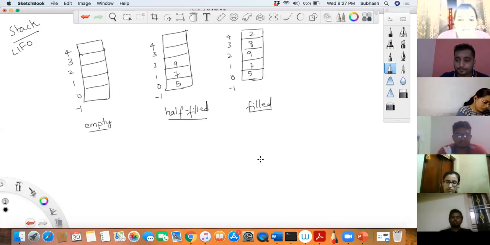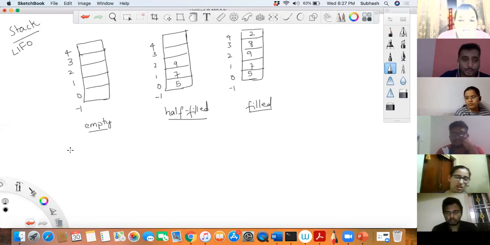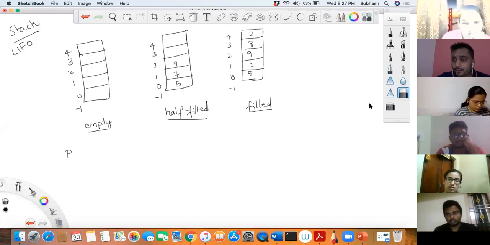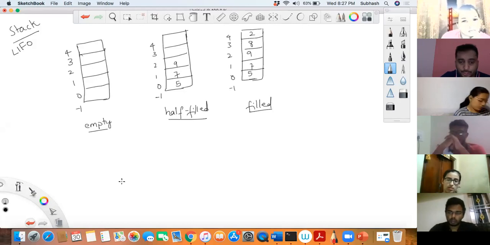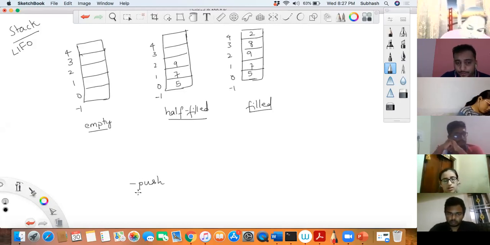Now on a stack, Akshata, can you tell me how many operations can be done on a stack? What all operations can be done on a stack? Push. You can do a push. Let me write it separately. So tell me what all operations could be done. First one is push. You can do a push operation. Then pop. You can do a pop operation.